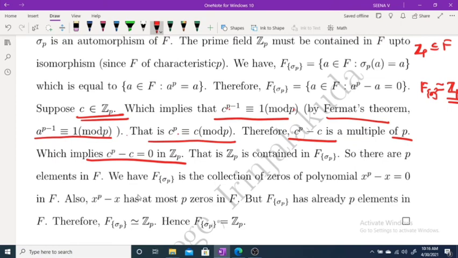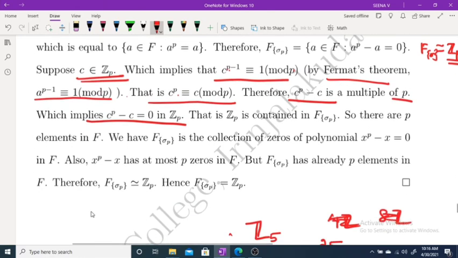Now F sigma p is the collection of all zeros of the polynomial x raised to p minus x equal to 0 in F. But x raised to p minus x has at most p zeros in F. But F sigma p already contains p elements. Therefore, F sigma p is isomorphic to Z p. Therefore, F sigma p is equal to Z p. Okay, that's all for today's class.